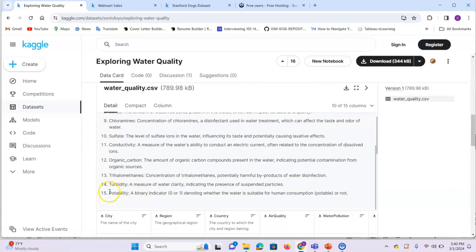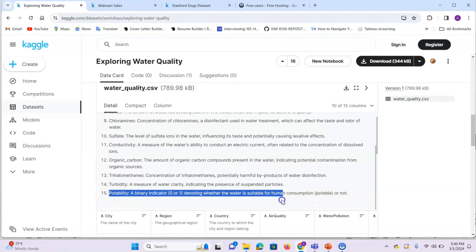Potability is our target variable, and this target variable consists of a value of 0 or 1. It is true or false. That means whether the water is suitable for human consumption, potable or not. So that is our target variable.